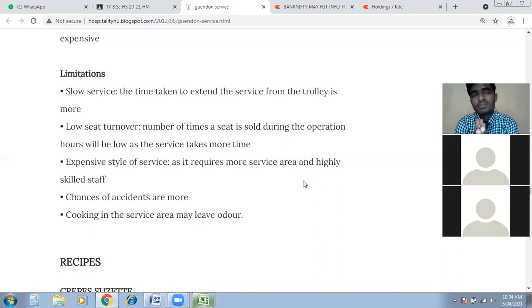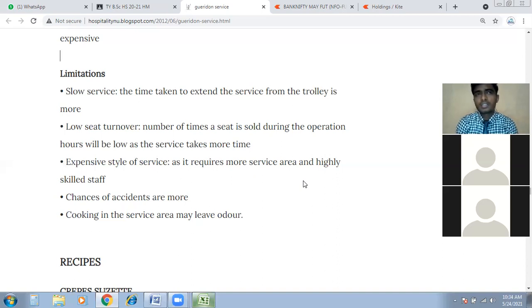So we normally have 2 or 3 staff or 5 staff, depends on the organization. And if those are engaged, we can't give the service, we can't take a lot of registrations for the gueridon service. So this is a kind of limitation here. You understand, we can't serve all the guests.